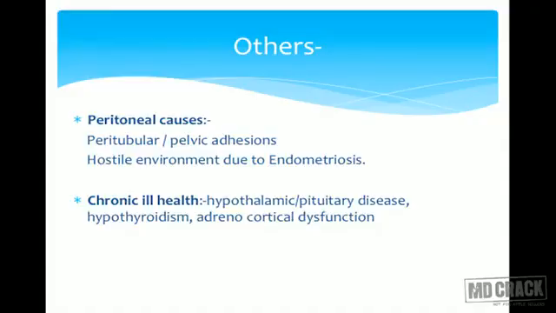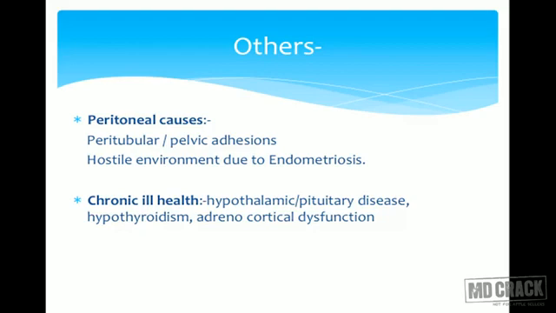Then there is presence of tumor necrosis factor, interleukins, and phagocytosis takes place. The sperms get phagocytosed. So the whole environment, which is actually very friendly for conception, becomes hostile because of this endometriotic disease.